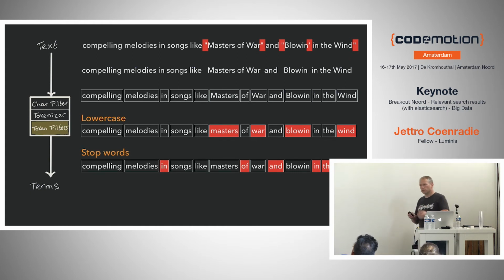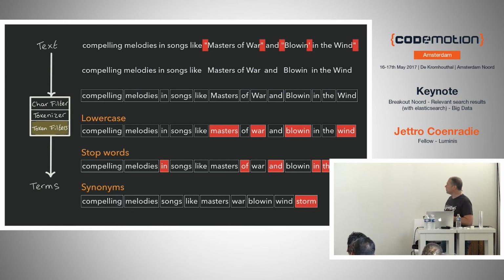Stop words are these small words that don't really have a lot of meaning, so we can just take them out because almost all documents contain these items. If I would search for the word in, I think all 500 documents would be there. It doesn't help me get better documents, so I'll take them out.